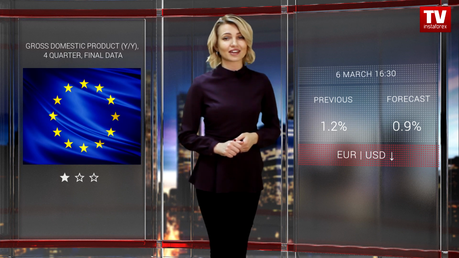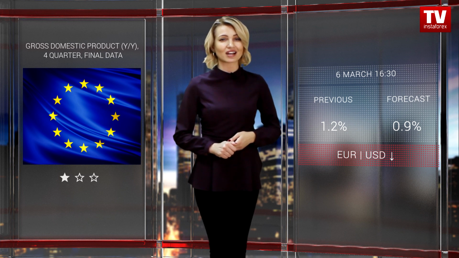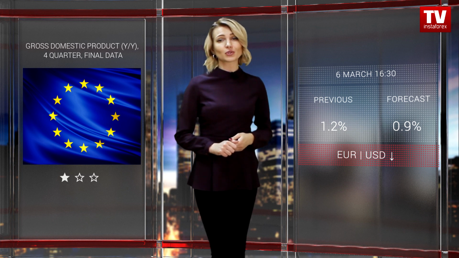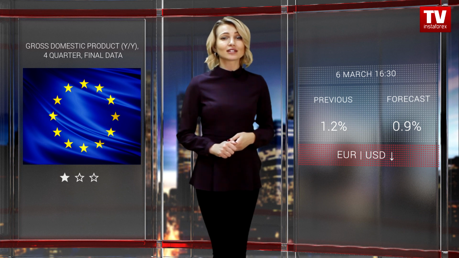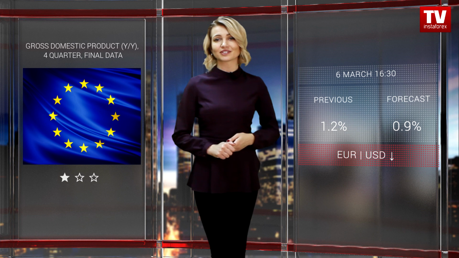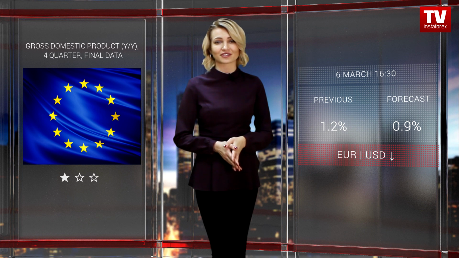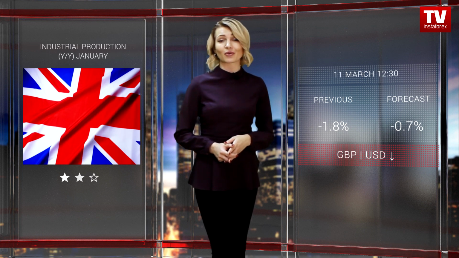On Tuesday, the European Union will publish its final inflation data for the fourth quarter. The report is likely to meet previous estimates. In the fourth quarter of 2019, the economic growth of the EU slowed down to 0.9% on a yearly basis. Such news can influence the euro and make the ECB decide on the negative interest rate during the meeting on March 12th. The Bank of England is also considering the monetary policy easing.